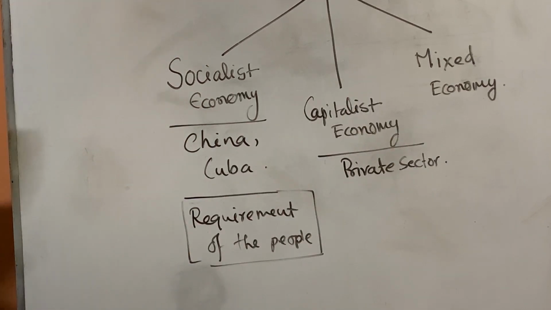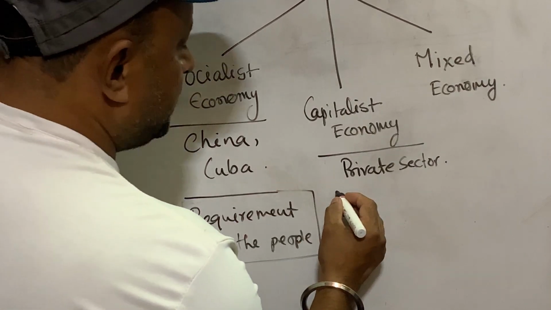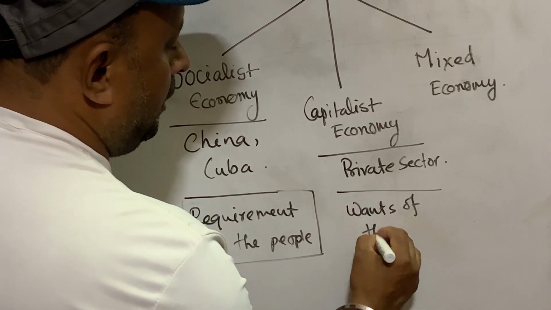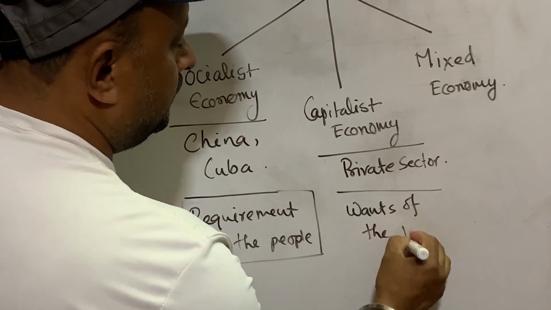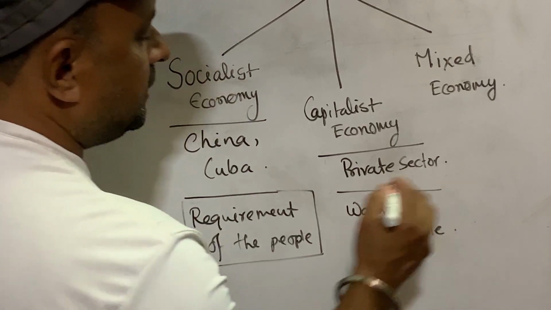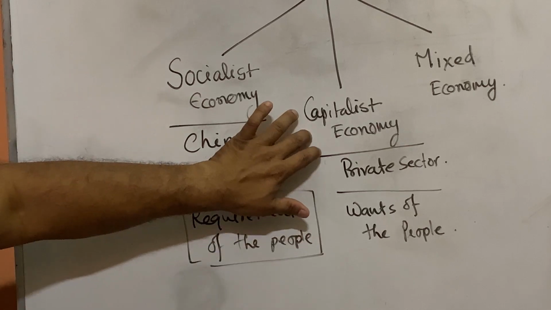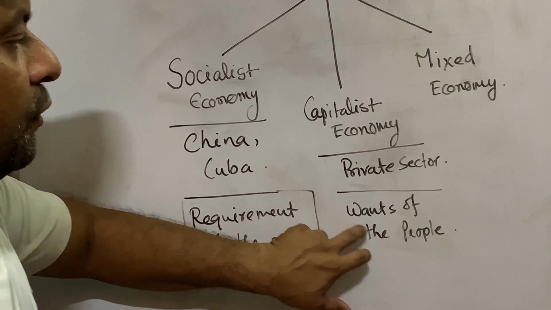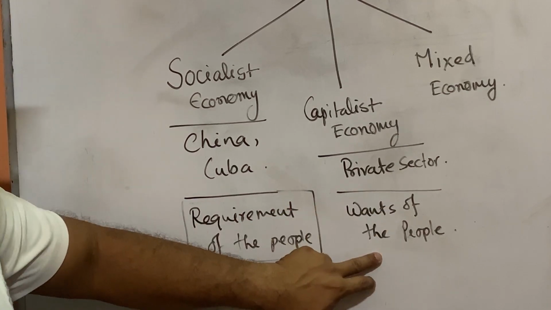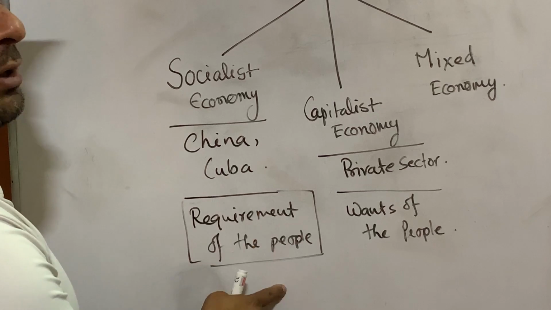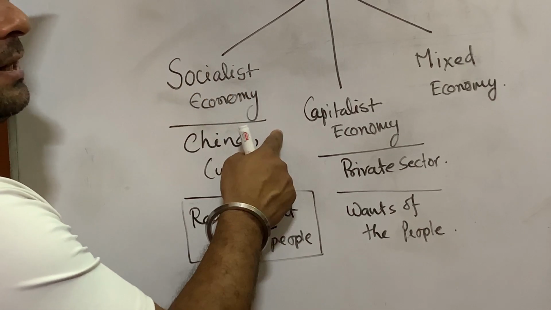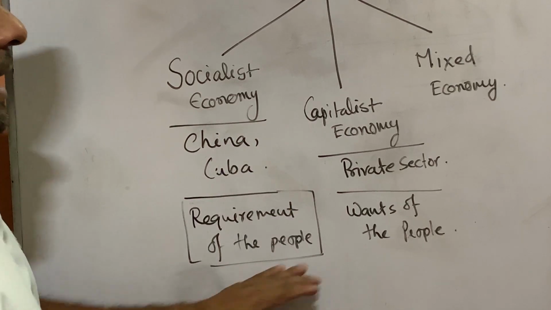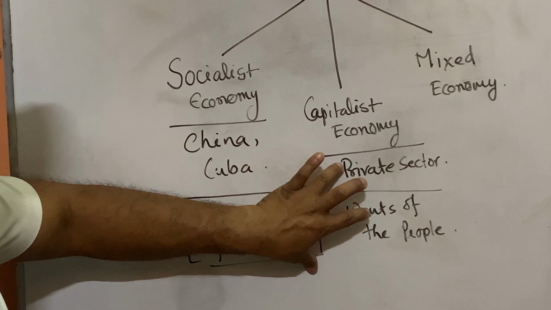Private sector, private ownership is there, and that time production is moved according to wants of the consumer or people. This is capitalist economy. Here production is done according to the wants of the people. Here people can make their choice, but in socialist economy people cannot make the choice, because whatever the country decides, the country will produce this thing, and every person of the country has to accept this. Here it is not like that.